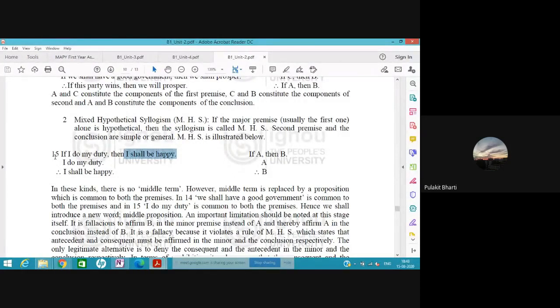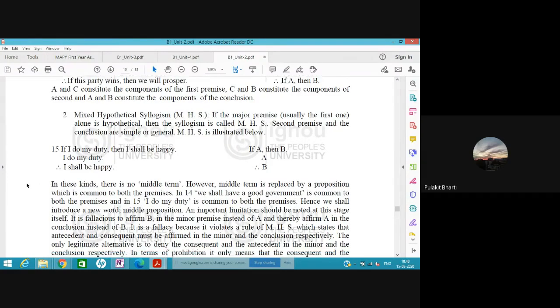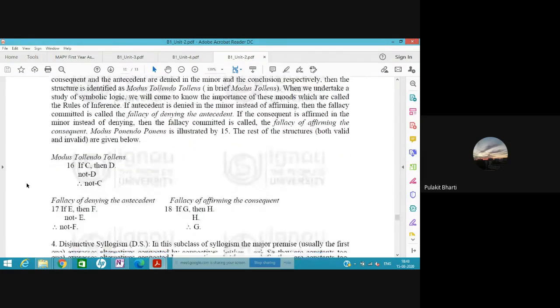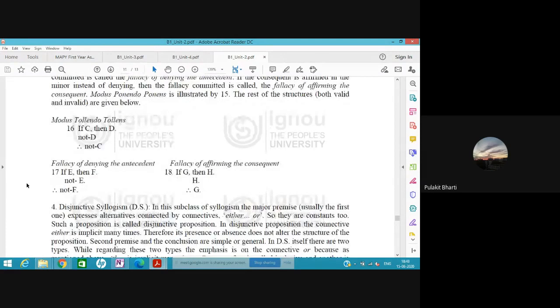Now what happens if we do the reverse? Either we deny the antecedent or affirm the consequent. When this type of syllogism occurs, it is called a fallacy. Fallacy means wrong logic. Fallacy of denying the antecedent and fallacy of affirming the consequent.